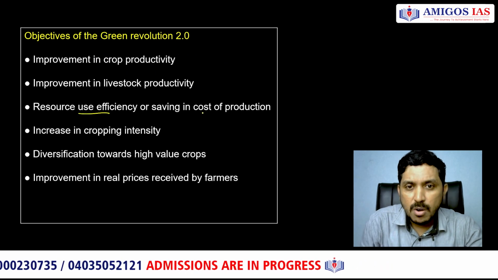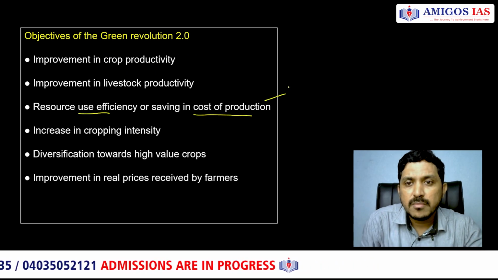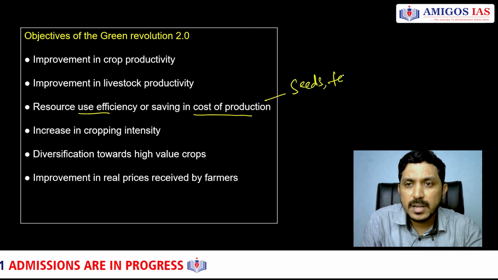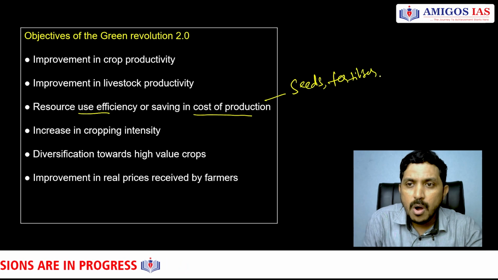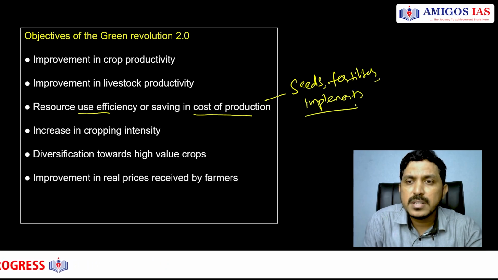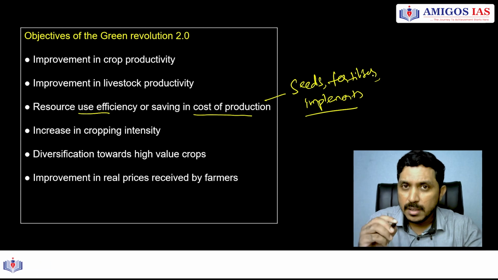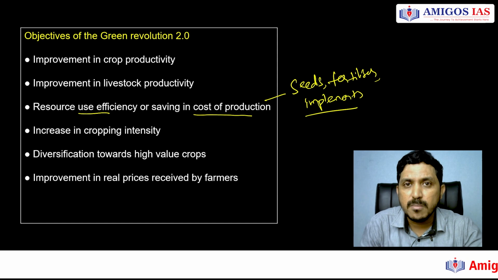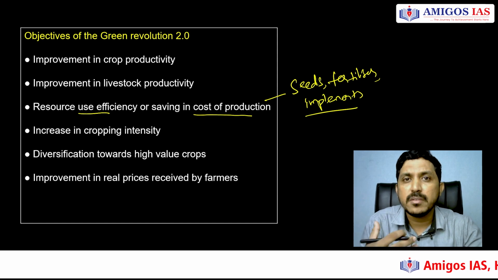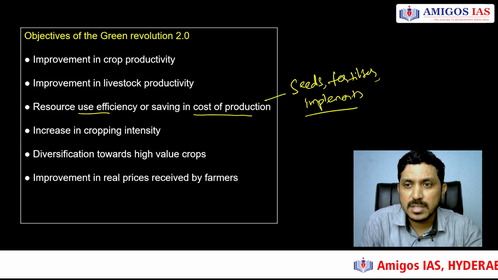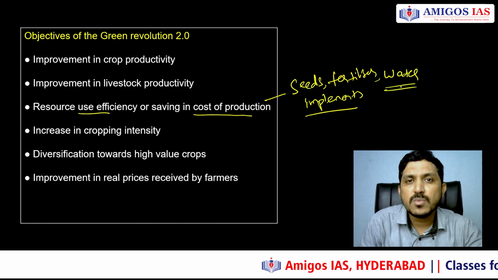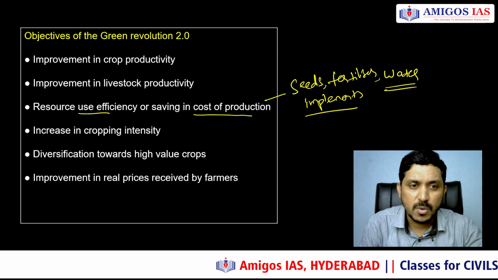Resource use efficiency, or saving in cost of production, because we have to use resources very properly, whether it is seeds, fertilizers, or any other agricultural implements and nutrients. All these have to be used in such a way that the efficiency is not compromised, and we have to extract more out of this. That means more yield and more productivity should come by using fewer resources, and also water and irrigation facilities. Using smaller quantities and producing more yield is the goal here.